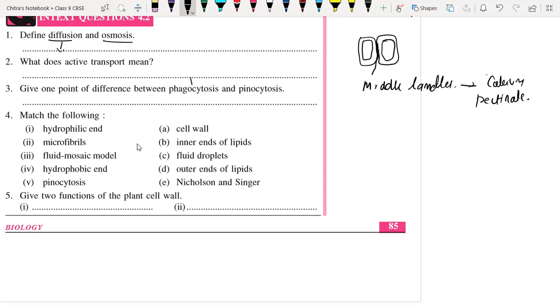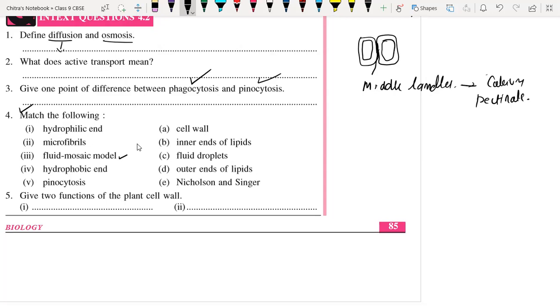We have already understood what phagocytosis and pinocytosis are. We have also already discussed the match the pair, hydrophilic and microfibril. We have understood the fluid mosaic model, which is nothing but the model of the cell membrane. The hydrophobic end is nothing but the wall of the membrane. There are two layers in the cell membrane; it is made up of a bilayer. So just go through that.